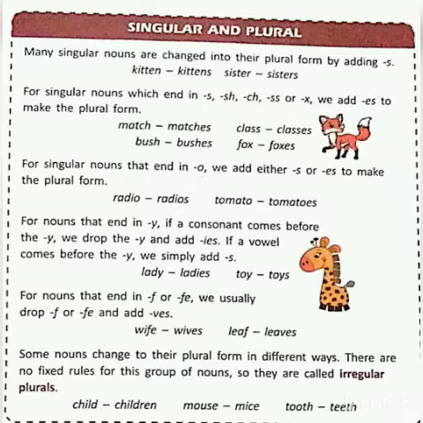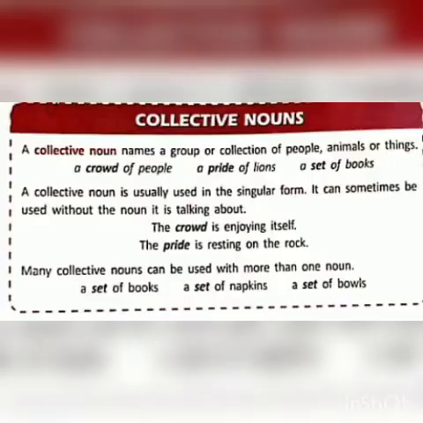Like child becomes children, mouse becomes mice, tooth becomes teeth. So some of them completely change. There are no certain rules for changing them. The word is completely changed. Like child becomes children, mouse mice, tooth teeth.